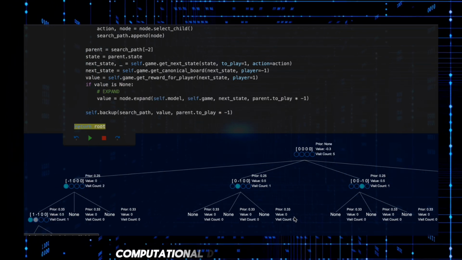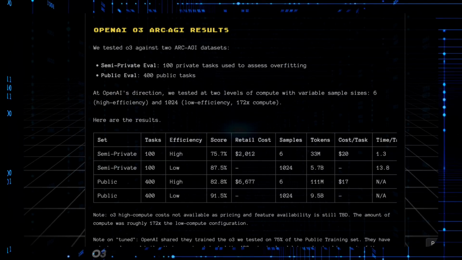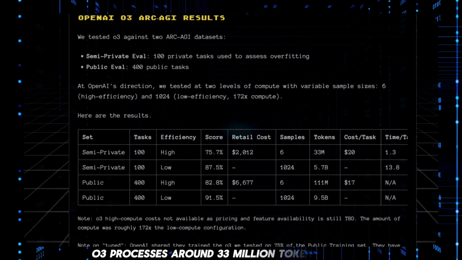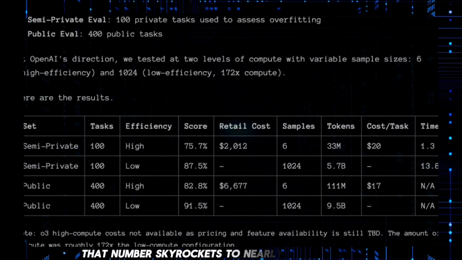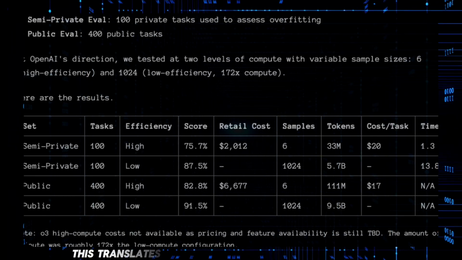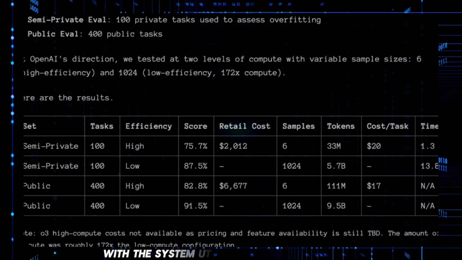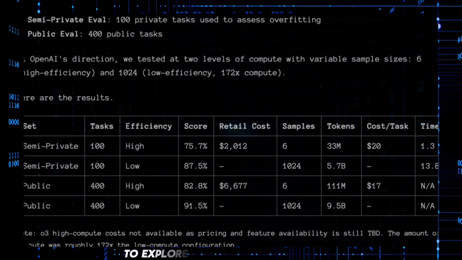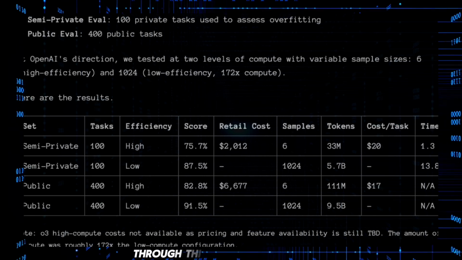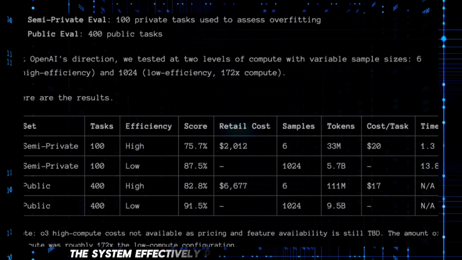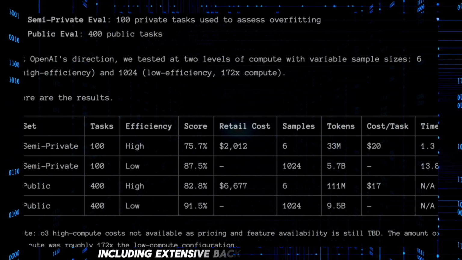The computational demands are staggering and worth examining in detail. In low compute mode, O3 processes around 33 million tokens per task. But in high compute mode, that number skyrockets to nearly 6 billion tokens. This translates to about 13 minutes of processing time for a single answer, with the system utilizing thousands of GPUs to explore what Chollet describes as an enormous number of possible paths through this huge program space. The system effectively performs a deep search through all possible solution paths, including extensive backtracking when it hits dead ends.